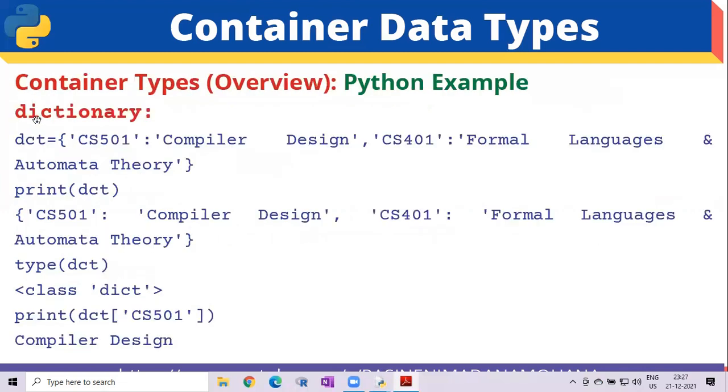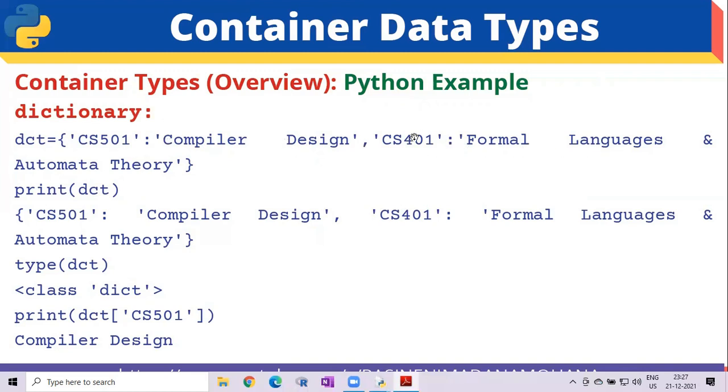Then the last one is the dictionary data type. Suppose one variable dct is created and the values are stored as key pairs within curly brackets. First one, CS501 is the key, then its value is compiler design, separated with a colon. Both are enclosed with single quotes, comma.